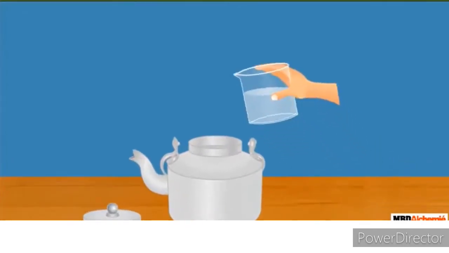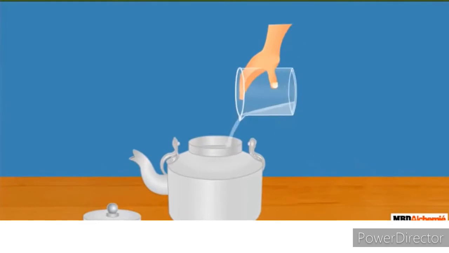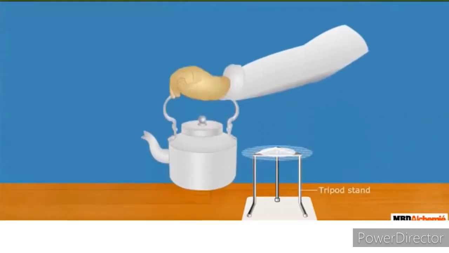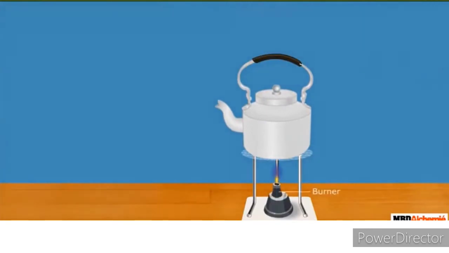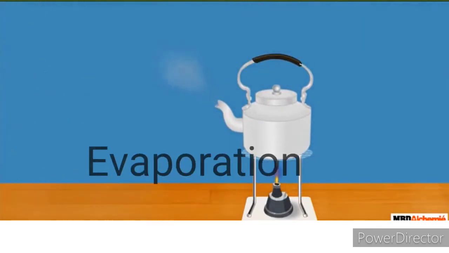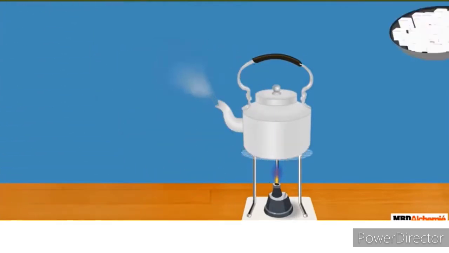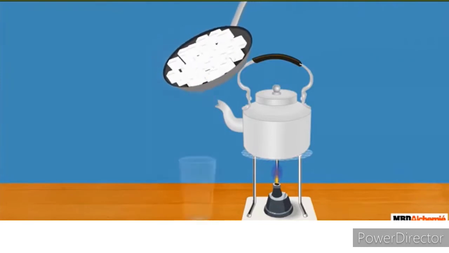Students, take water in a kettle and place the kettle on a gas burner. Wait for a few minutes till the steam comes out freely from its mouth. Water is changed into vapor, that is evaporation. Okay. Place a few ice cubes on a frying pan, holding it like I show here.